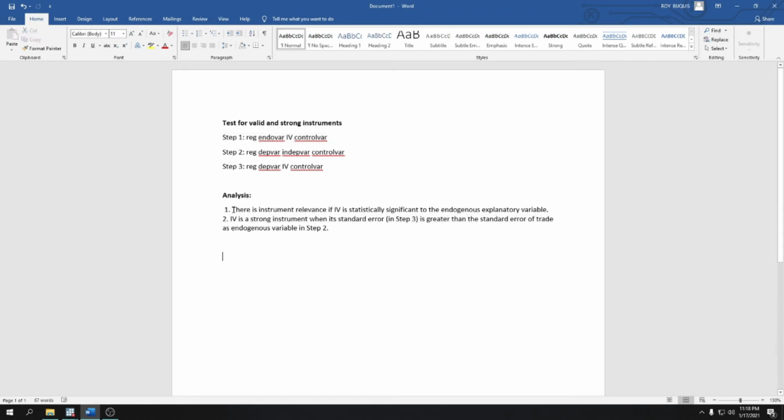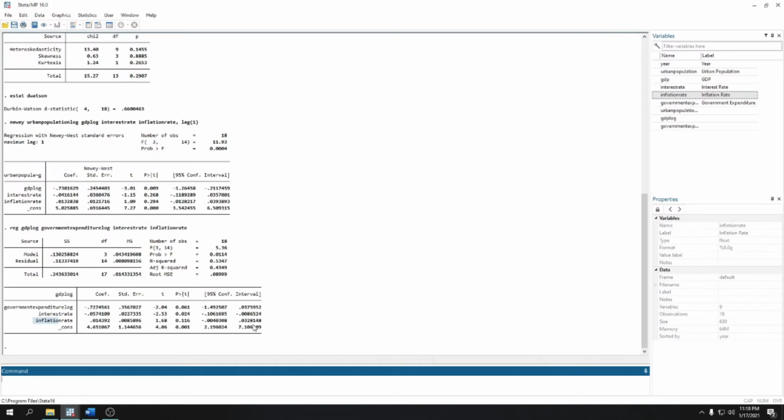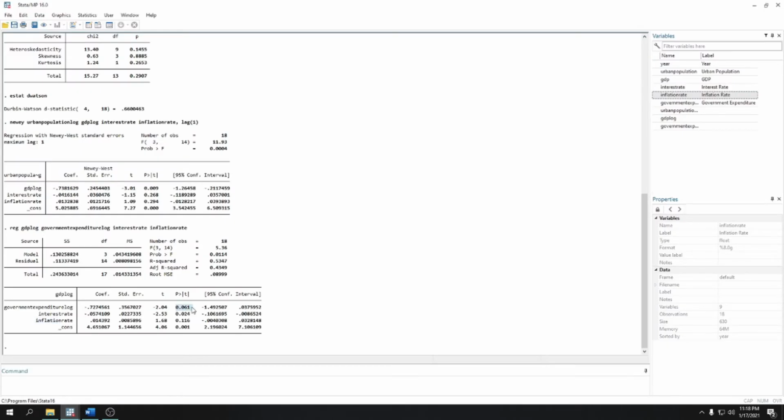So analysis for step 1. There is instrument relevance if IV is statistically significant to the endogenous explanatory variable. So by looking at its p-value, we can say that our candidate IV, which is government expenditure log, is statistically significant to our suspected endogenous variable, which is GDP log.